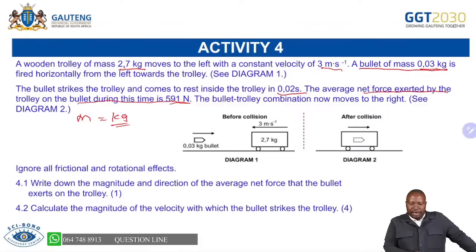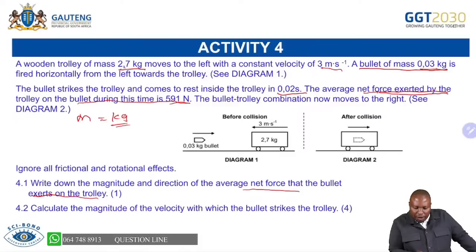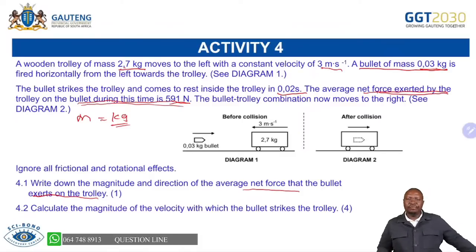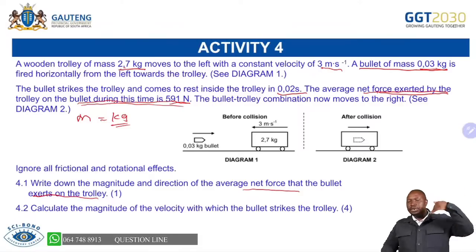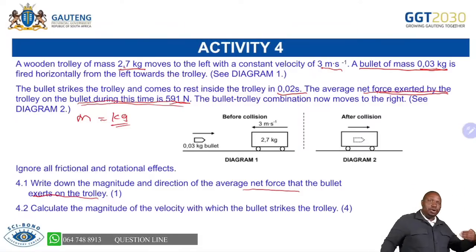Now we are saying write down the magnitude and direction of the average net force that the bullet exerts on the trolley. Remember, the one that we are given here is the net force exerted by the trolley on the bullet. So it's important for you to remember which law this is. When body A exerts a force on body B, body B will exert an equal but opposite force on body A. You are able to see Newton's third law.